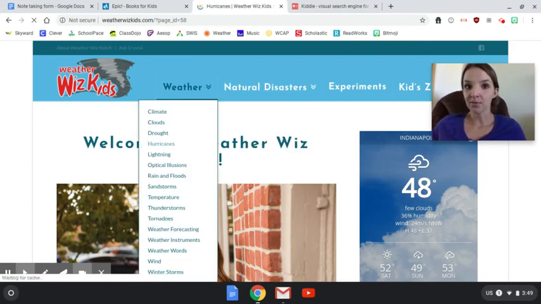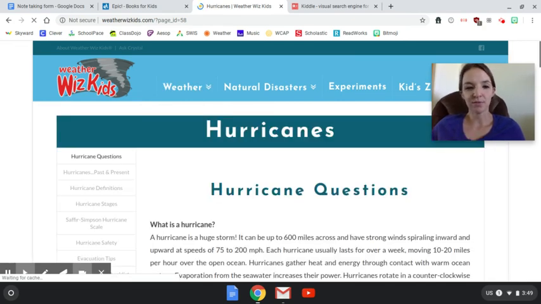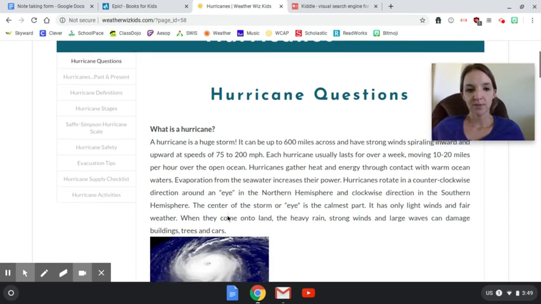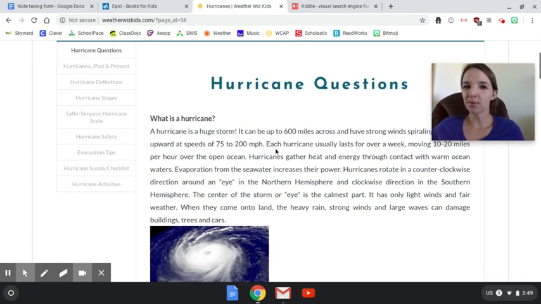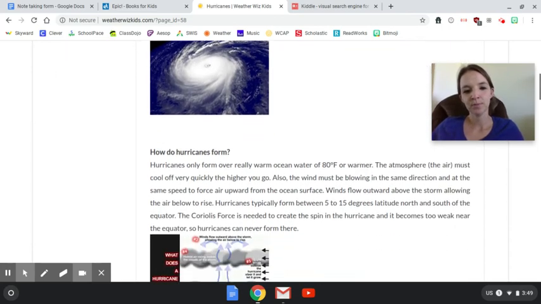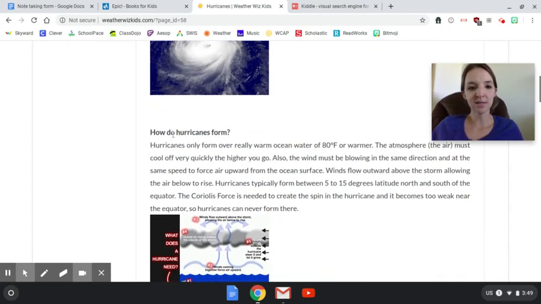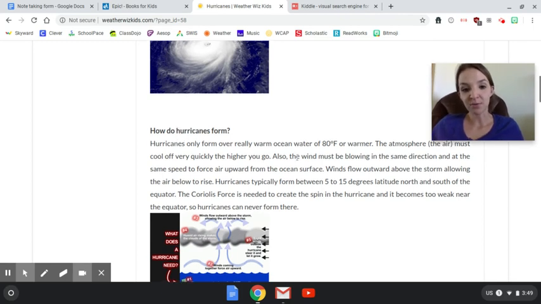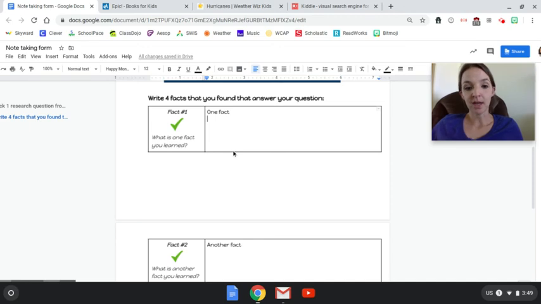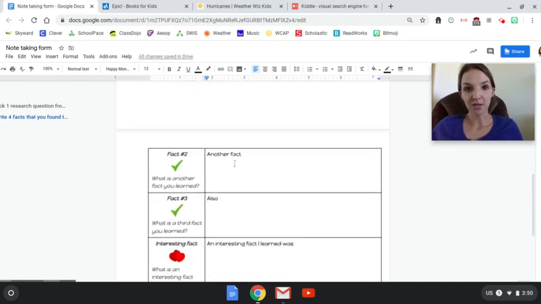And again, I'm looking for what is a hurricane, how is it formed? So I see there's some more information here on what is a hurricane, but I really want to know how it's formed. So I'm actually just going to keep scrolling. And wow, look at that. That subtitle here, or the subheading, is how do hurricanes form? So I could read this information here, and I see that hurricanes only form over really warm water, 80 degrees or more. So I would go back to my note-taking form, and I would type in that information here.